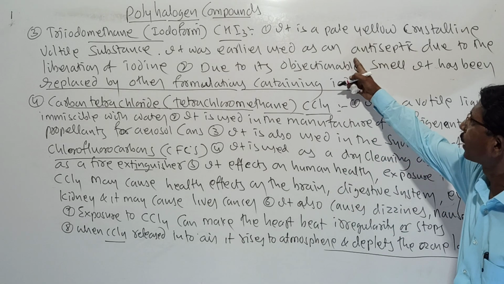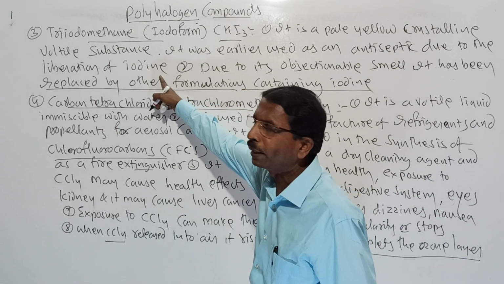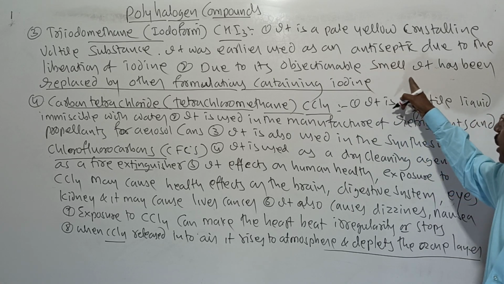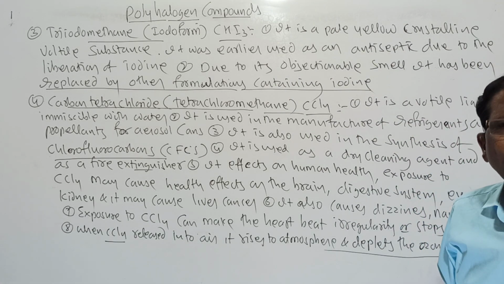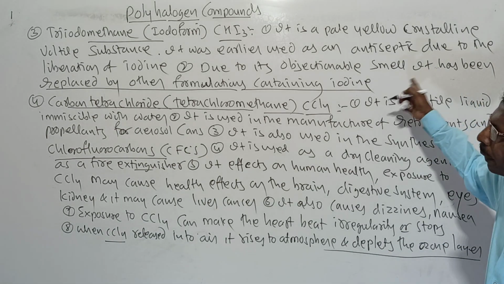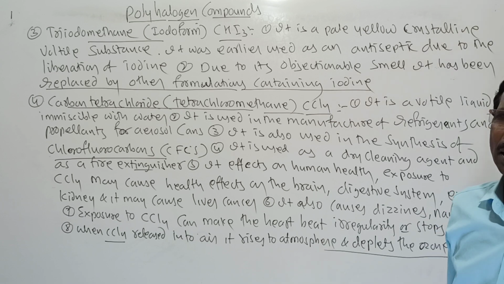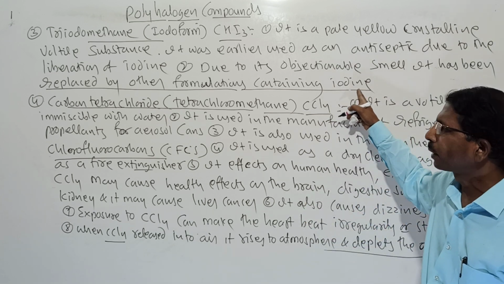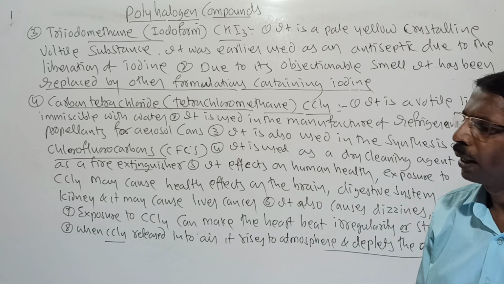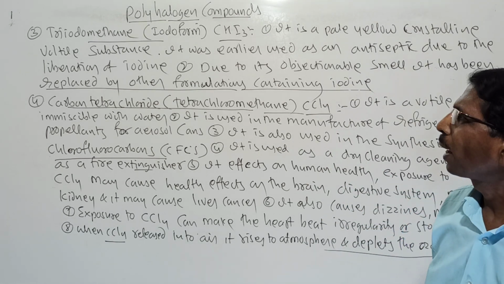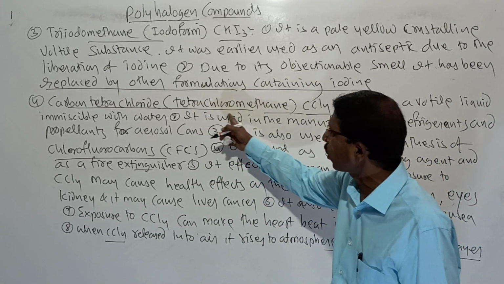It was earlier used due to the liberation of free iodine, but due to its objectionable pungent smell, it has been replaced by other formulations containing iodine. This is about triiodomethane, called iodoform.